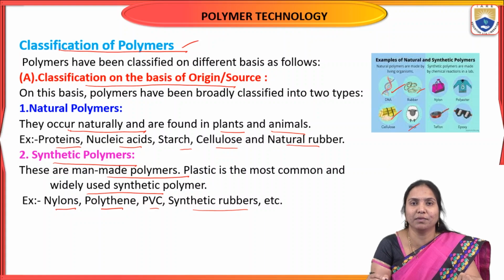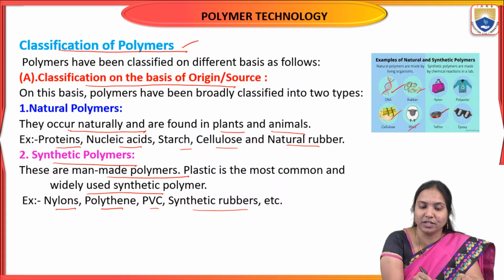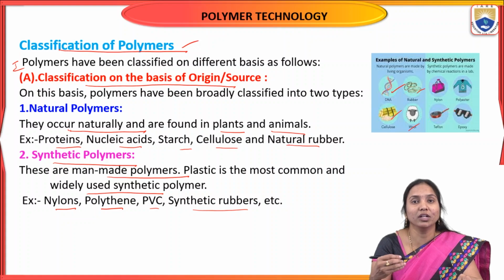All these are man-made polymers synthesized in laboratories. So the first classification of polymers is based on origin or source: natural polymers and synthetic polymers.